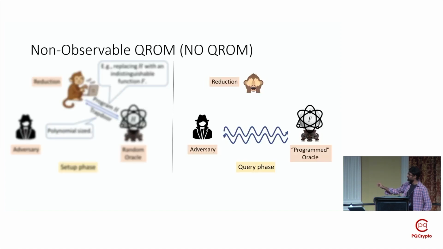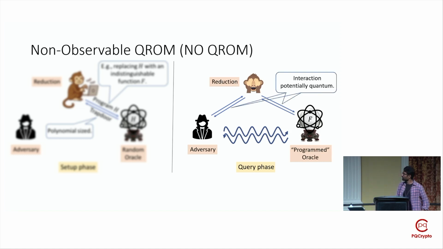And then in the query phase, we allow the adversary to make queries to this programmed oracle F. Also, we are allowed to interact with the adversary and the programmed oracle over separate channels. But what's important is that we don't observe or measure the adversary's queries to the random oracle. Of course, our interactions can also be over quantum channels, but in our work, just classical interaction sufficed for our purposes.